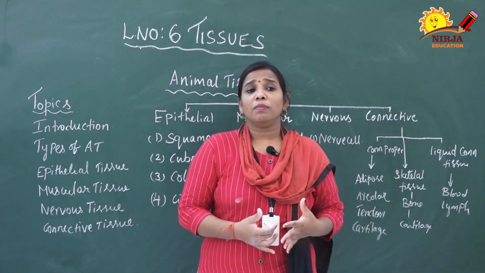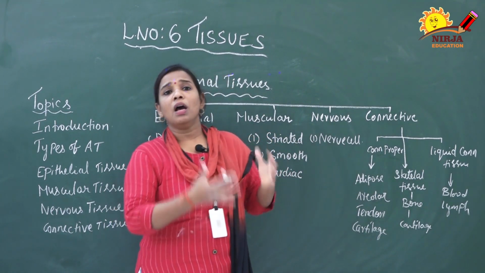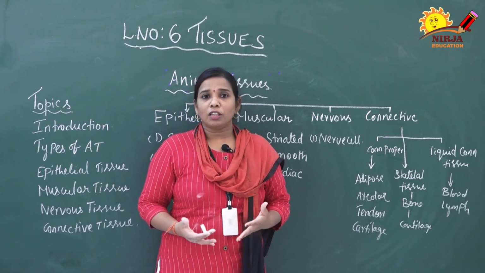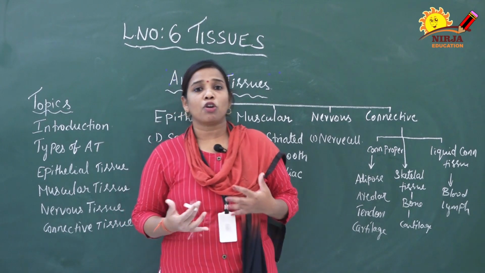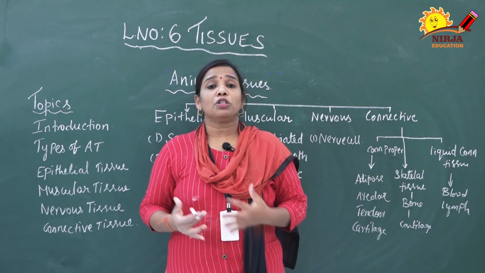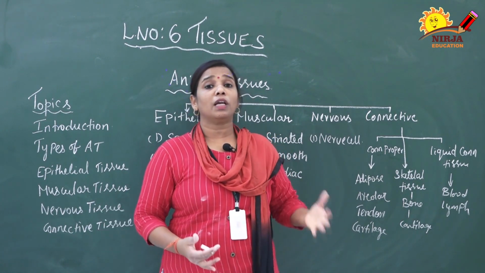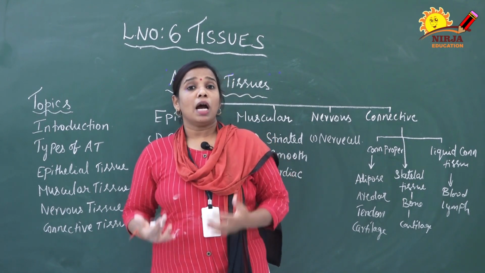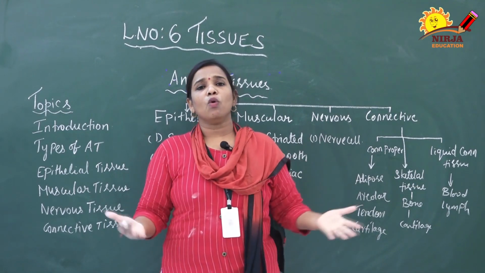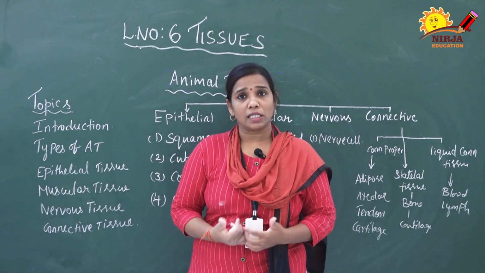With the help of these organs and organ systems, we carry out different activities like breathing. For breathing, the respiratory system and respiratory organs such as the lungs are involved. Transportation means food, oxygen and other waste material are transferred from one place to another by the help of liquid connective tissues. Another one is movement and locomotion, which is done with the help of muscles. We do many such functions with the help of our organs and organ systems.